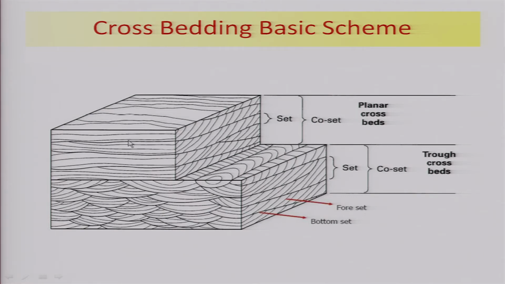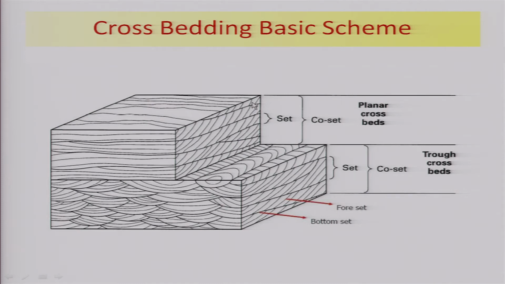A cross bedding is when a layer below or above is making an angle with the earlier or later formed sediments. You can see here on the surface, this is a parallel bedding here, this bedding here is making an angle, it is a gentle angle. Then again in the bottom you get a horizontal bedding, and then you get again an angle. So, when you see it in 3 dimensions, you see that you have an inclined bedding followed by inclined bedding and by parallel bedding. So, the basic structure of cross bedding is by interference of 2 types of layers, one generally called horizontal bedding and the other one is called the inclined bedding.